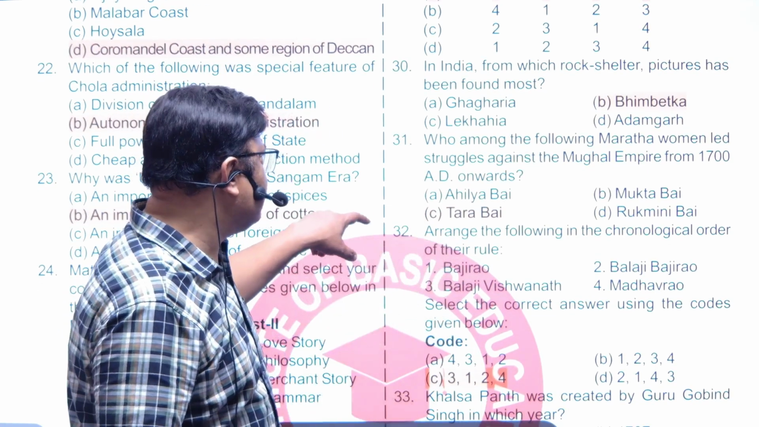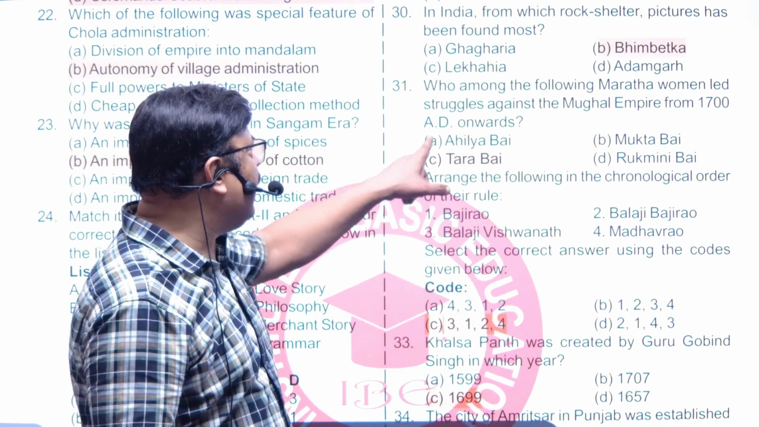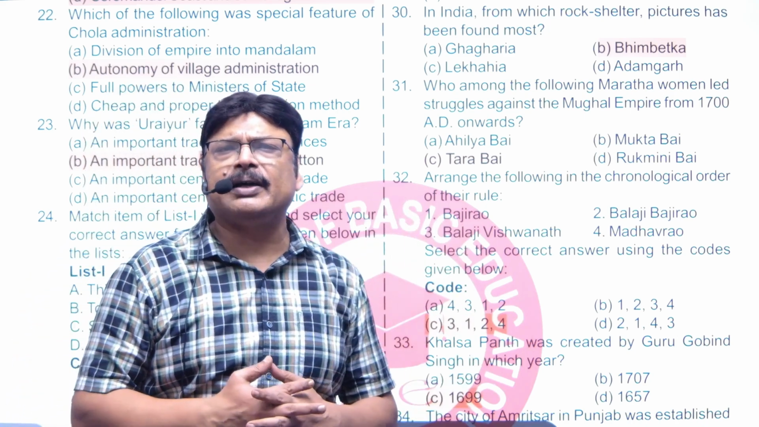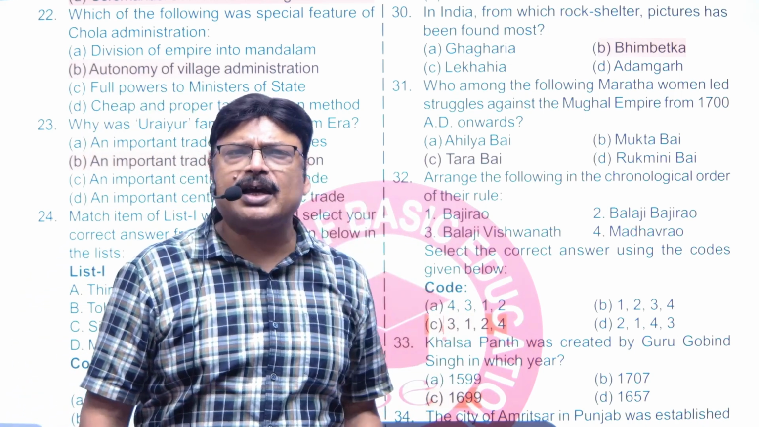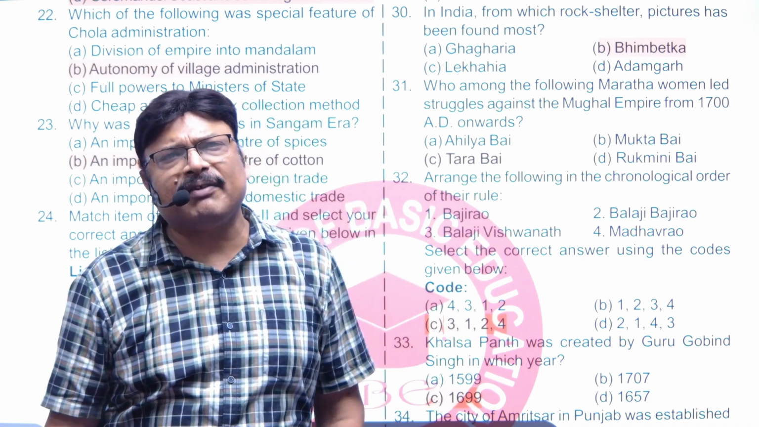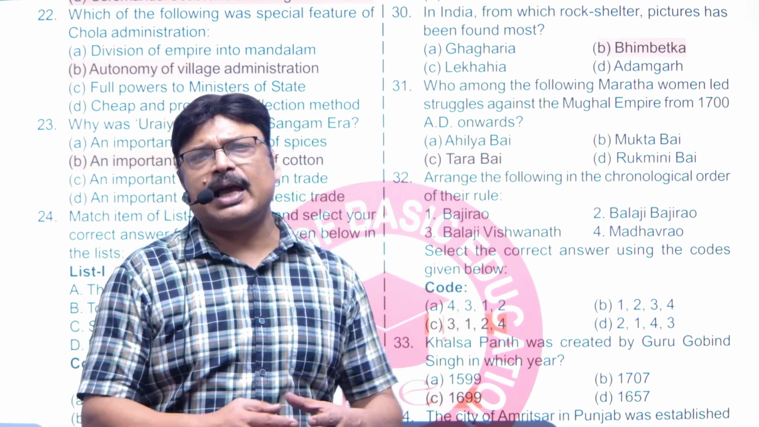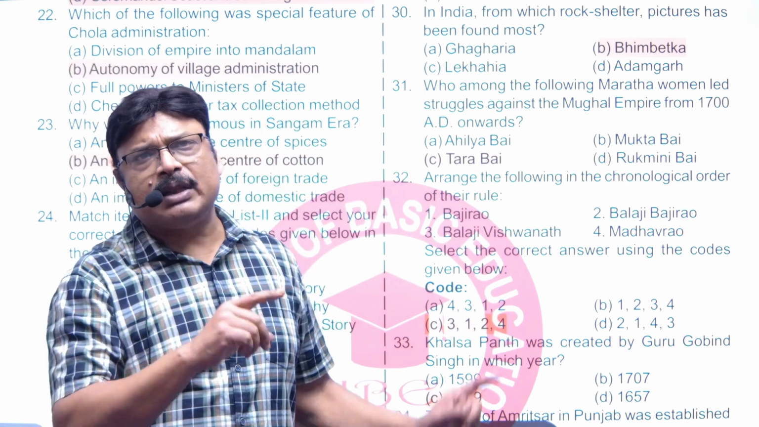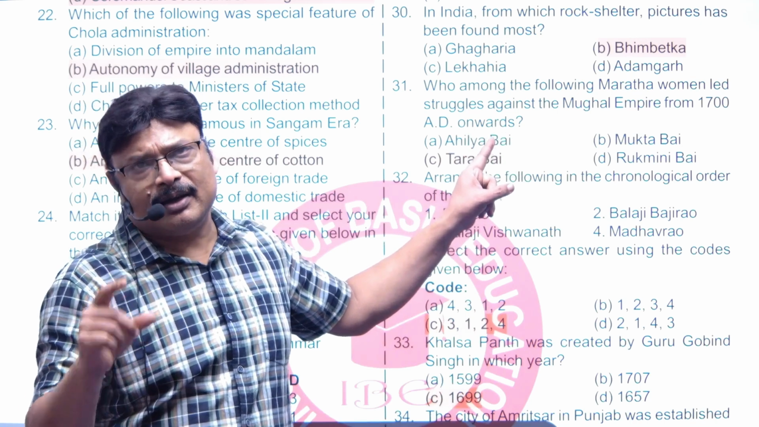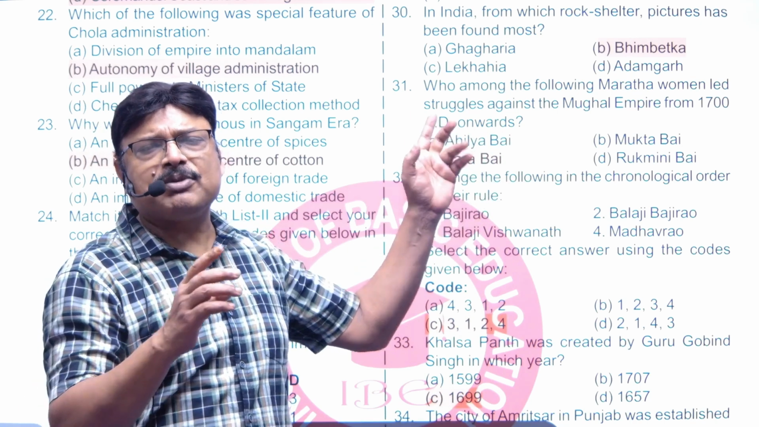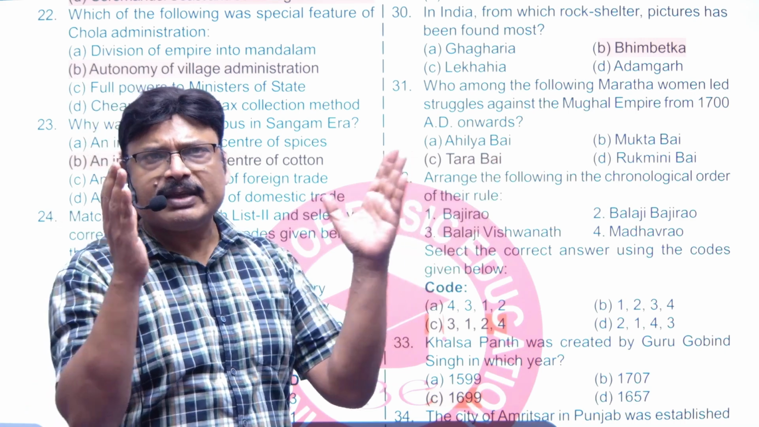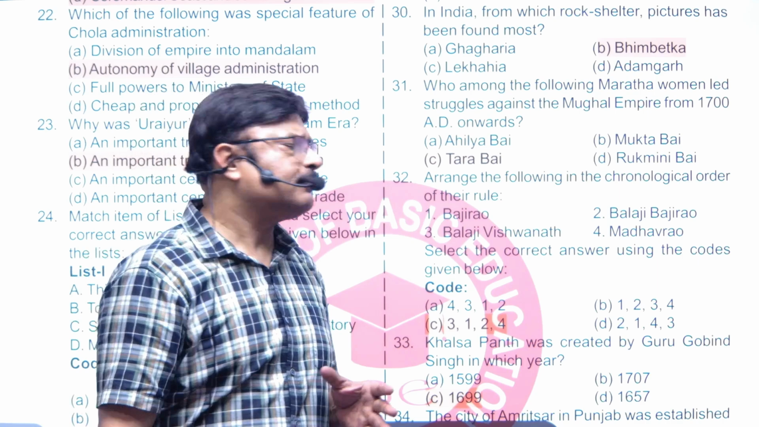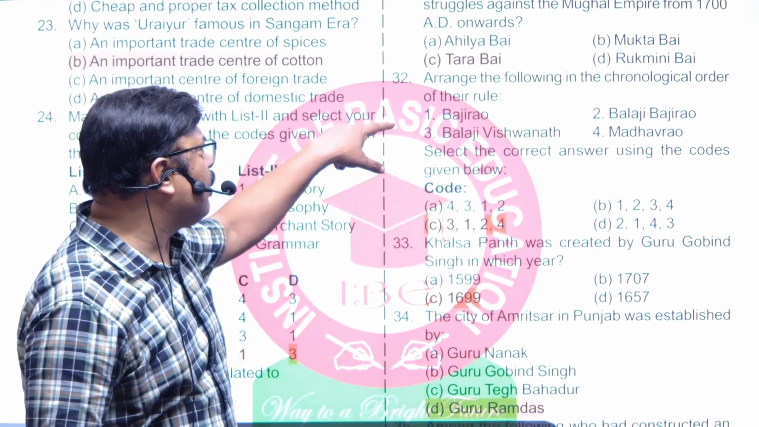This is situated there. Who among the following Maratha women led the struggle against the Mughal Empire from 1700 onward? The answer is Tarabai. Tarabai was the wife of Rajaram. Rajaram had died in 1700, and his son Shivaji II was a minor. So she was the regent of Shivaji II. Her name was Tarabai, and from 1700 to 1707, she was the one who continued her fight from the center named Satara.